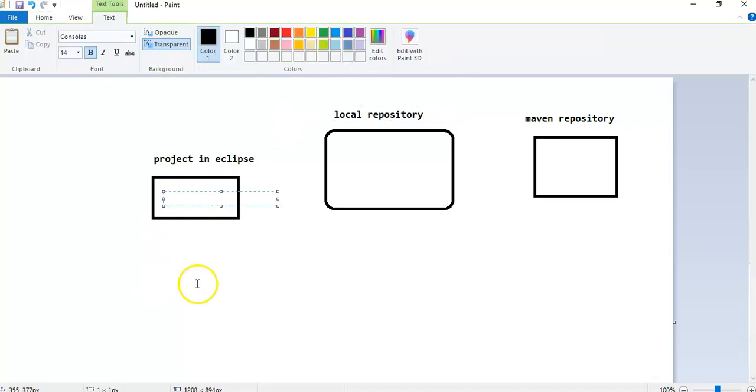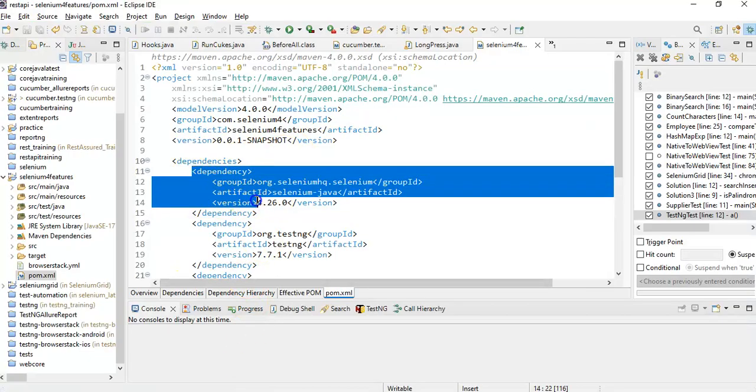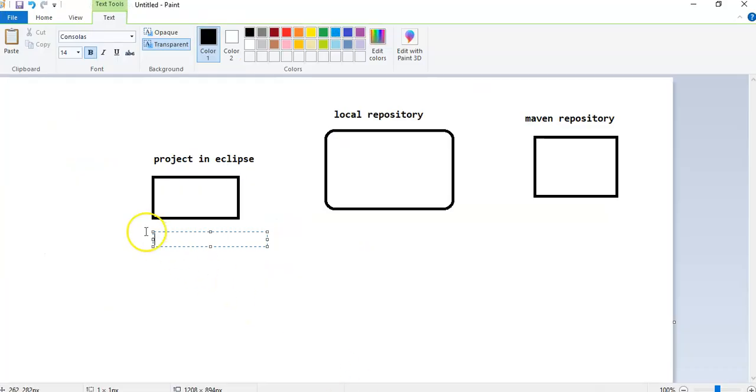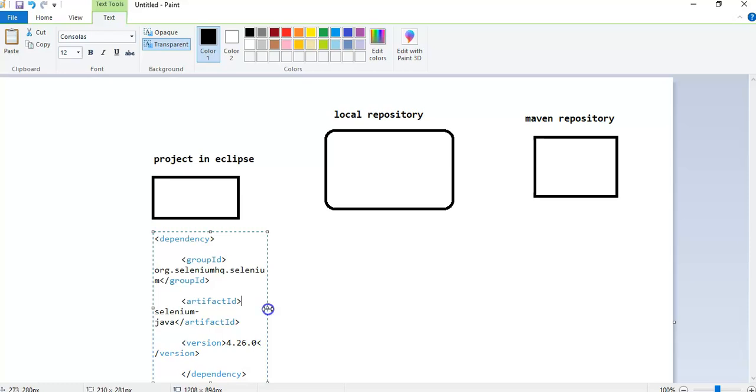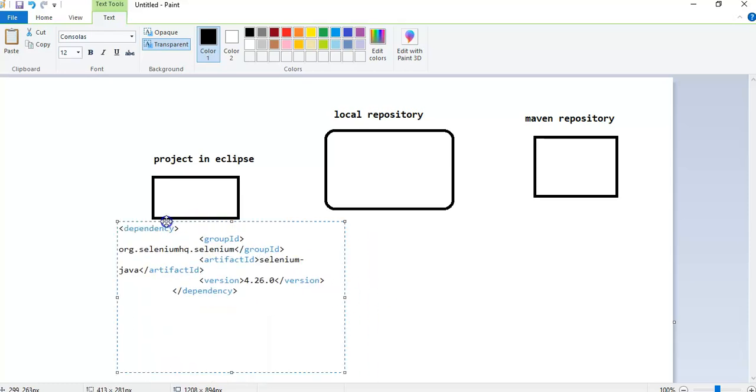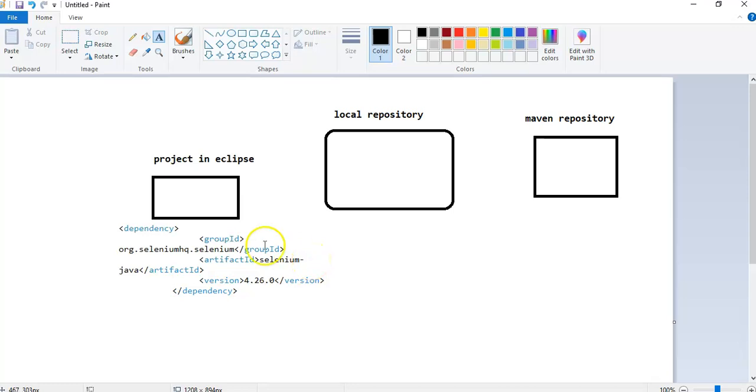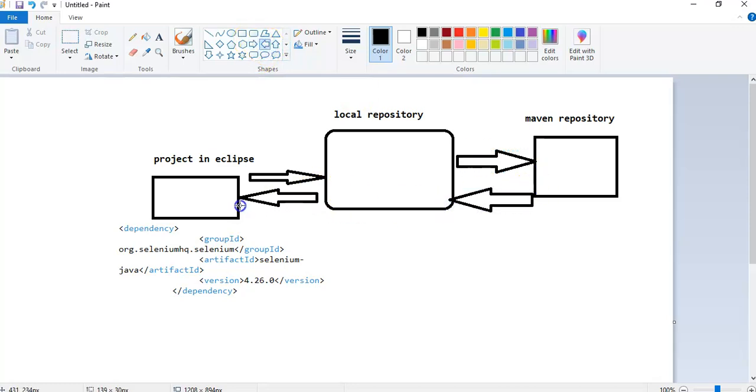The first time I add a dependency tag, suppose this Selenium dependency, in my project, what will happen? It will verify in the local repository whether it is available or not. If it is not available, then it will search in the Maven repository, download it from the Maven repository to the local repository, and then add it to our project.